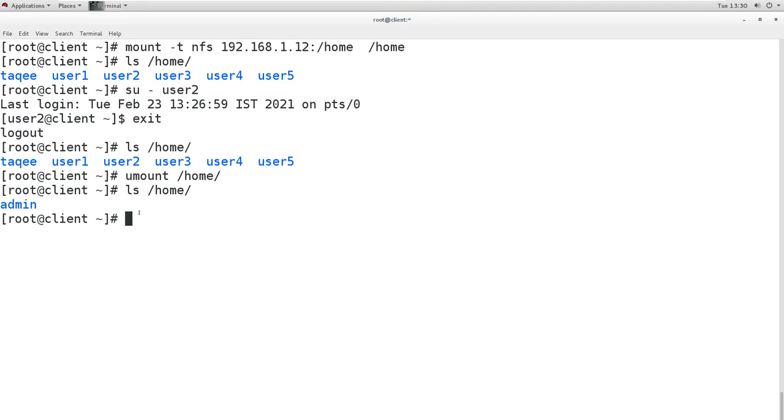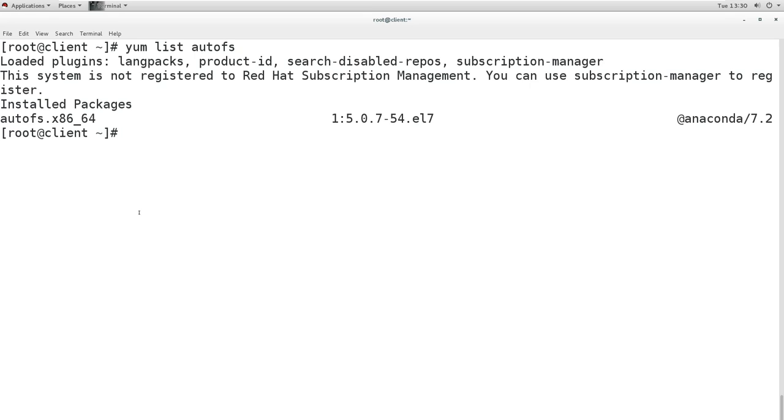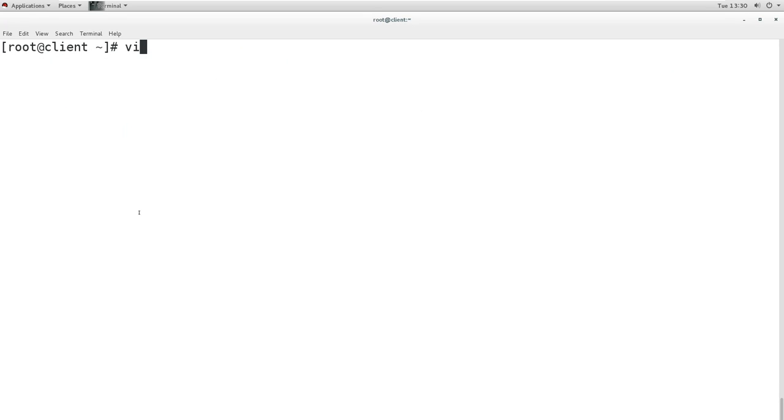So if you would like to do this with AutoFS, then first you need to have a package installed, that is autofs, and it is installed. Then what you have to do, you have to first create the map file under this directory, and the name could be anything, but the extension must be .autofs.